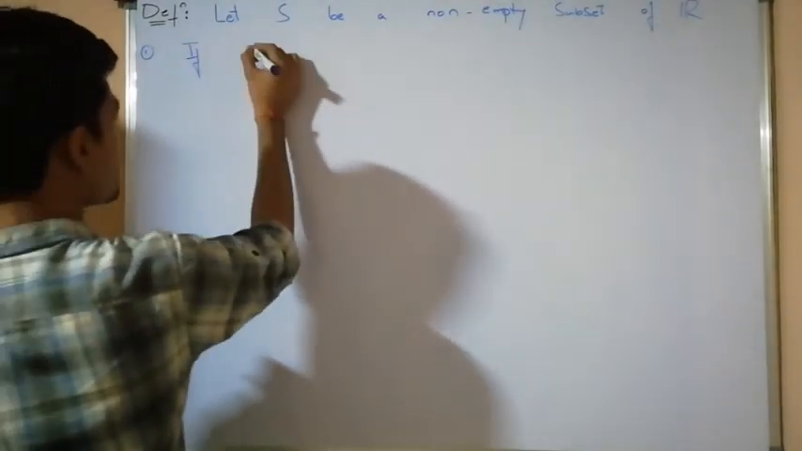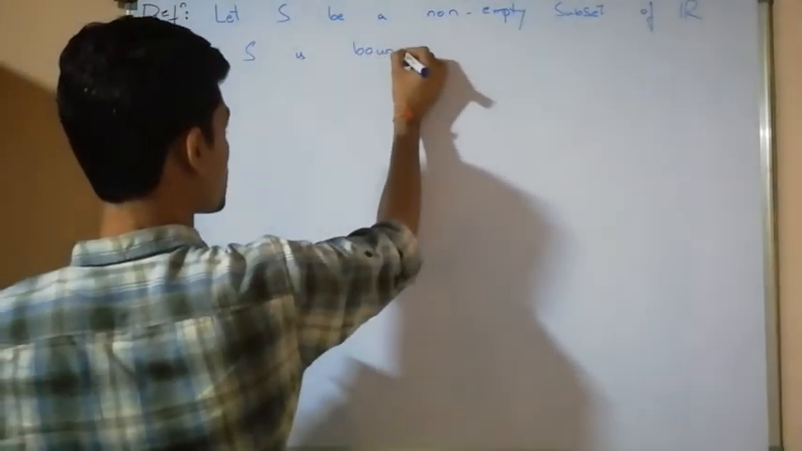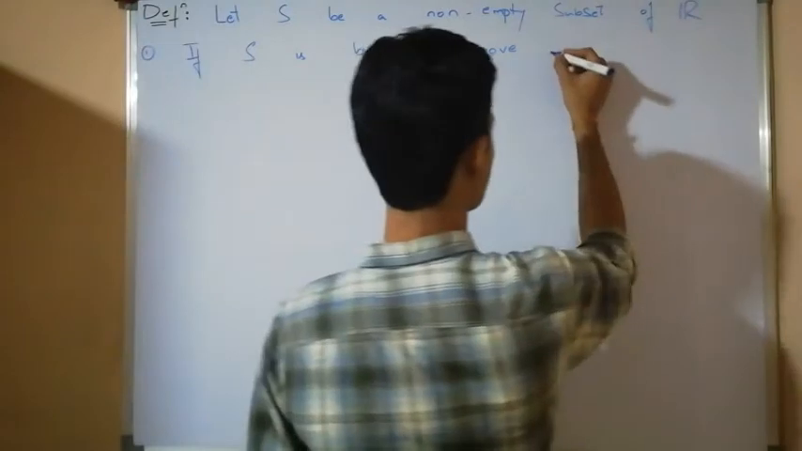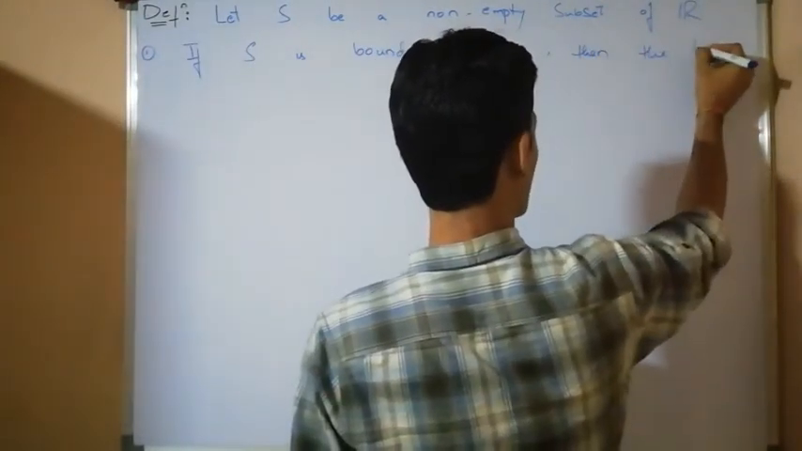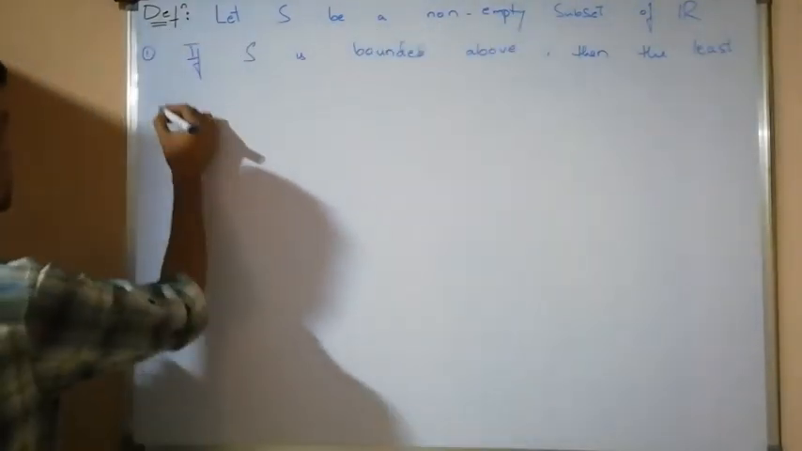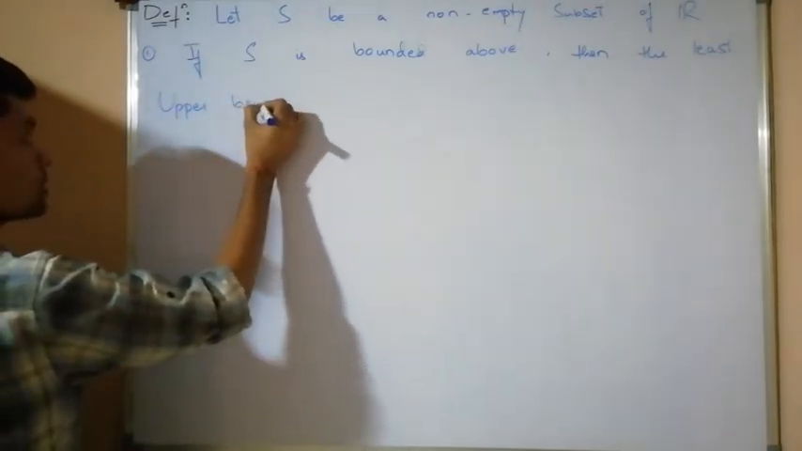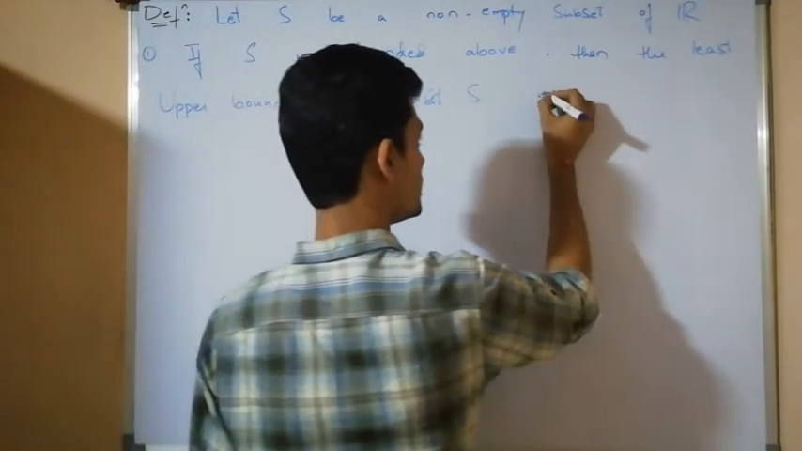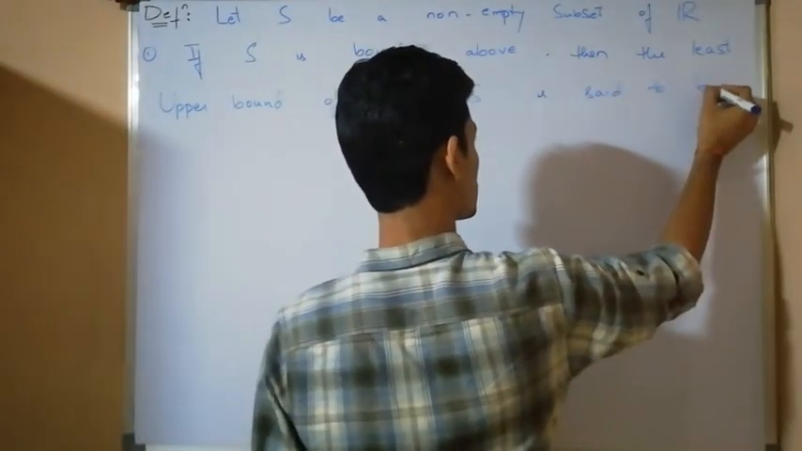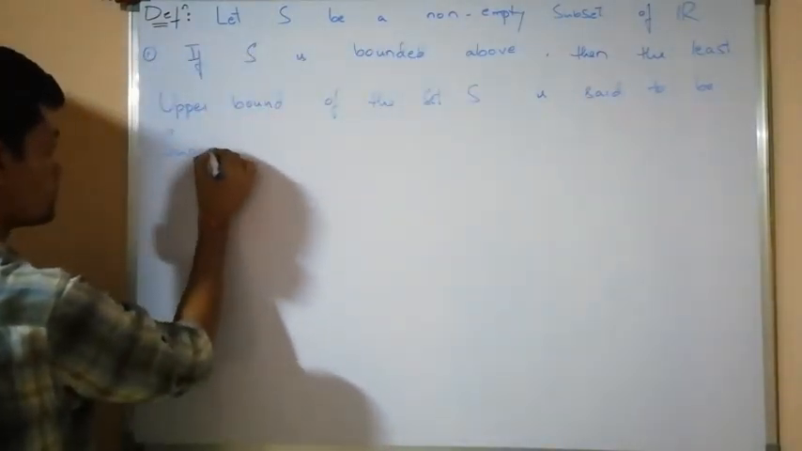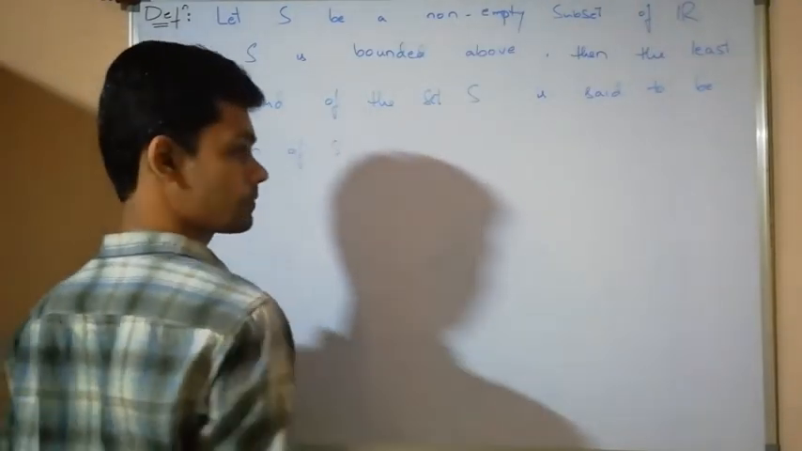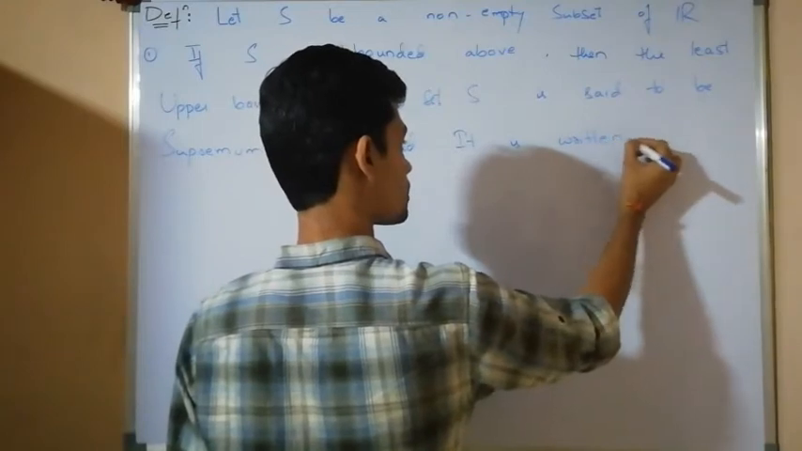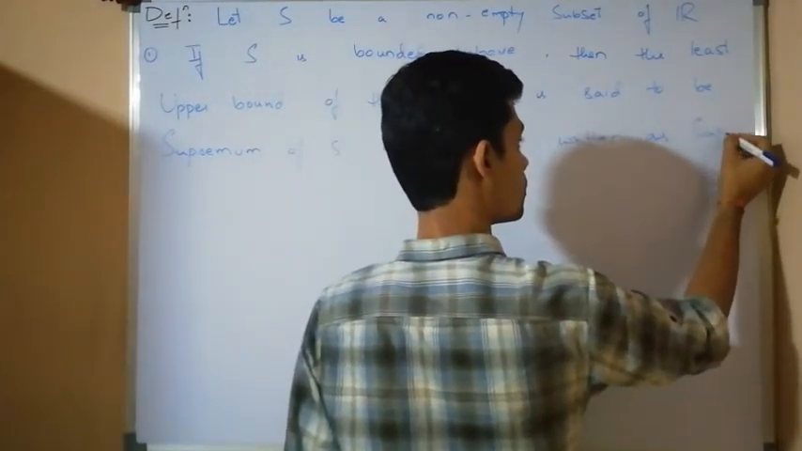if the set S is bounded above, if the set S is bounded above, then the least upper bound of the set S is said to be the supremum of S, and it is written as sup S.